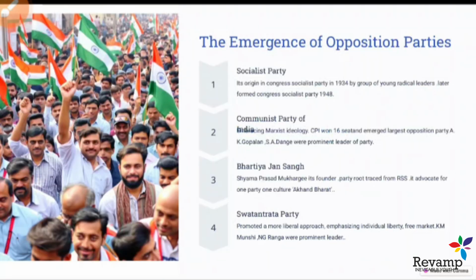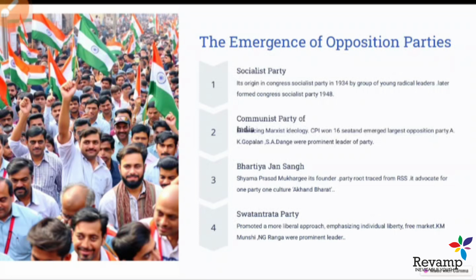Now let's come to the next slide. The emergence of opposition parties. These opposition parties emerged in the 1950s. They played some important roles in the 1960s and 70s elections also. They got only token representation in Lok Sabha and Rajya Sabha, yet their presence played a very crucial role in maintaining the democratization of the system, and they kept a check and balance on the extreme majority of Congress.